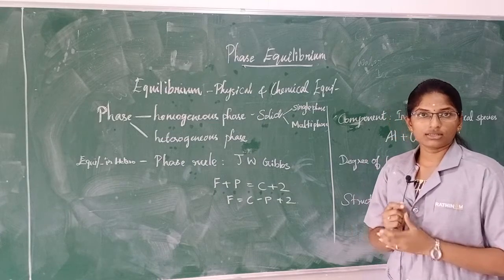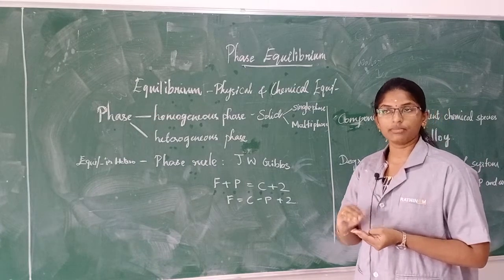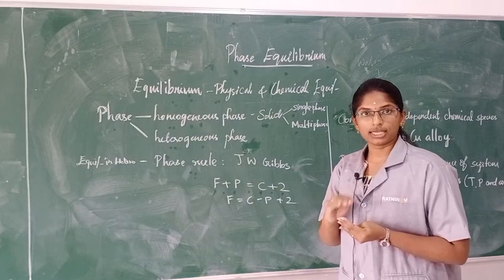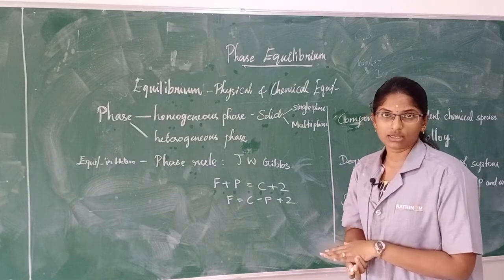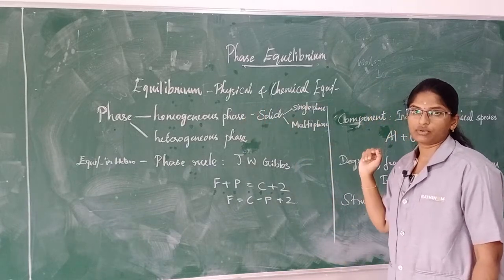When we take it into consideration, there will be no change in its equilibrium according to time. There will be no change in the reaction according to time. We can say that state is known as the equilibrium state. Equilibrium is of two types: one is physical equilibrium and the other is chemical equilibrium.